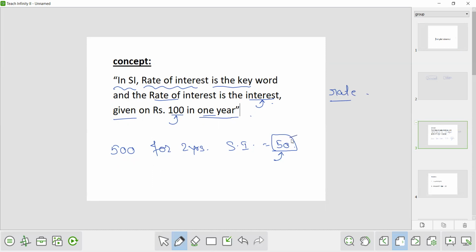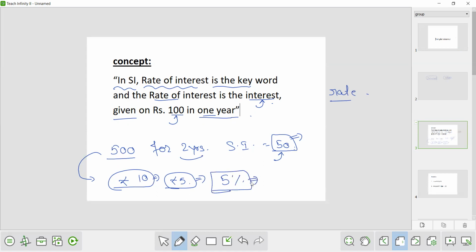So if you are getting 50 rupees as simple interest on 500, then on a sum of rupees 100, you will get 10 rupees as simple interest. Now you have converted this sum of 500 to rupees 100 and you got rupees 10 as the simple interest. But is it for 1 year? No, it is for 2 years. So for 1 year you will get rupees 5. So this 5 is the rate of interest, that is 5%. This is the very definition of rate. I hope you have got some point what is rate.